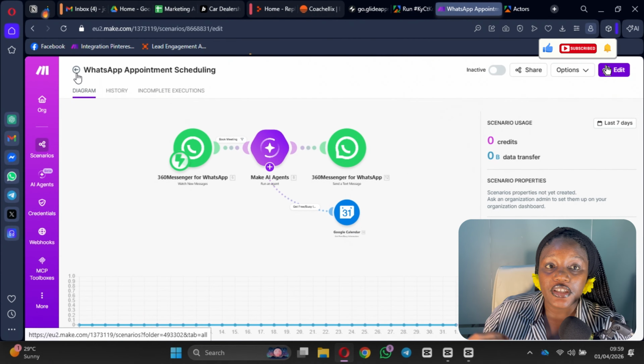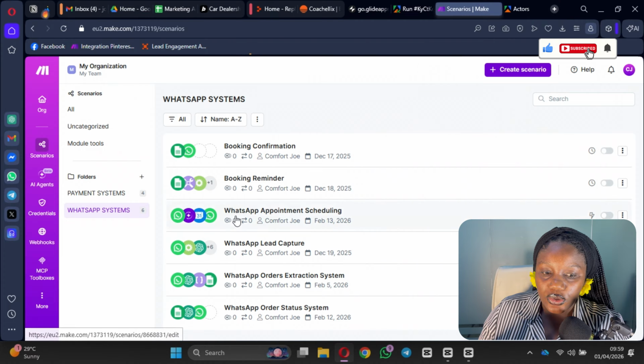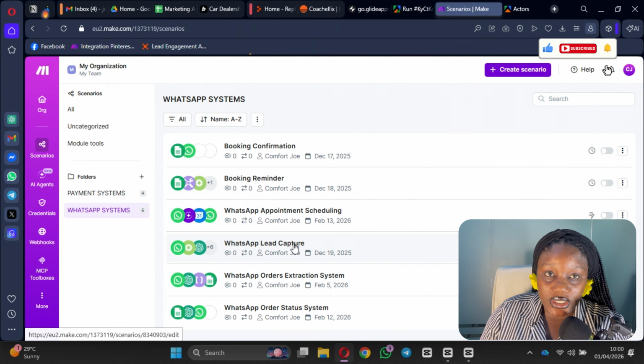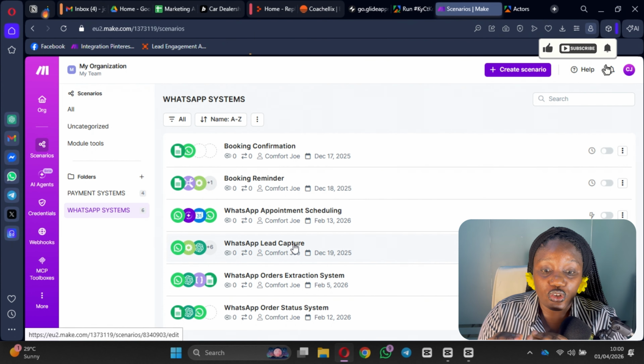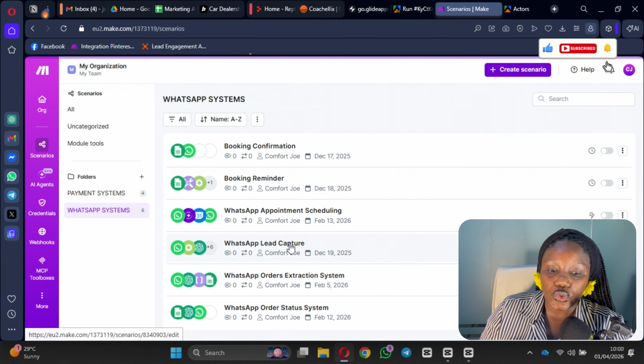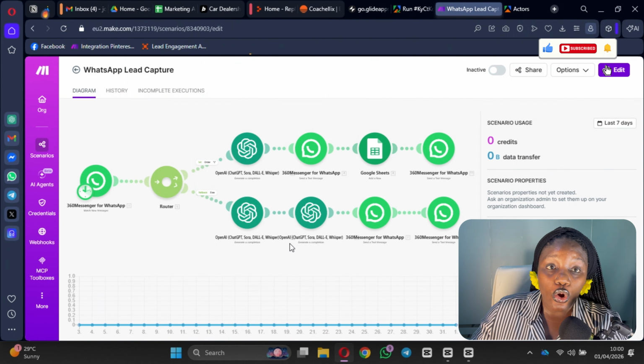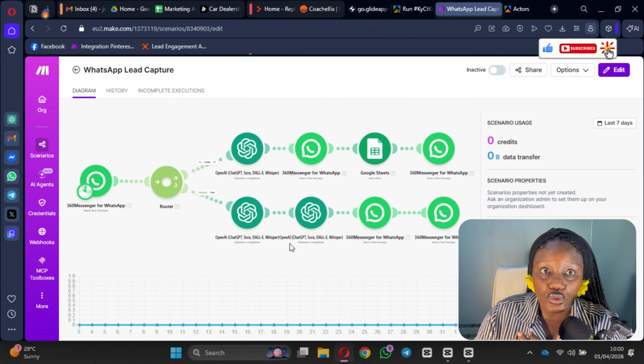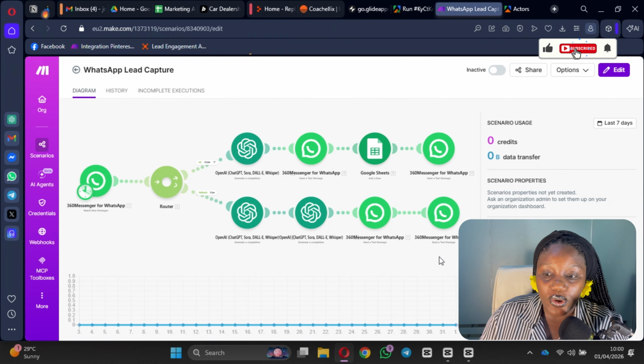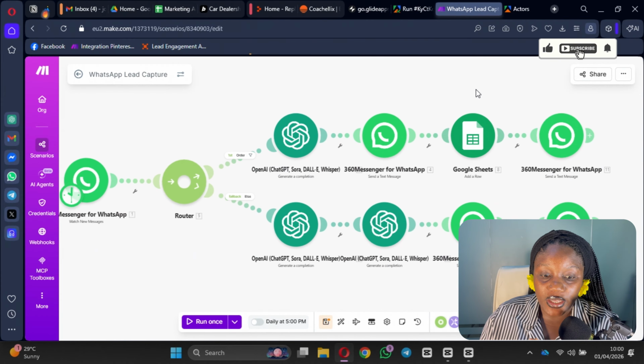System number four is going to be the lead capture system. If you have leads reaching out to you on WhatsApp to buy something from you, to book your services, or whatever they're trying to do, you also want to capture them in your customers database, so that in case you want to follow up on them in later days, you have a database of all your customers. This could be a very helpful system if you always have customers reaching out to you on WhatsApp. So what you would do is watch for new messages there.